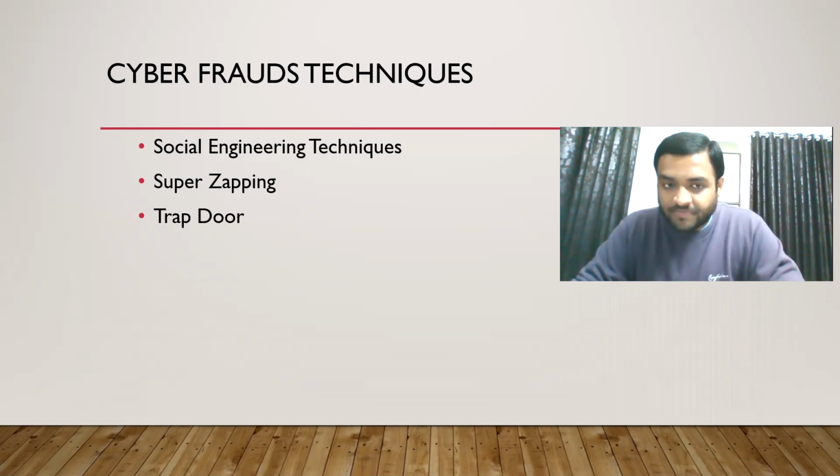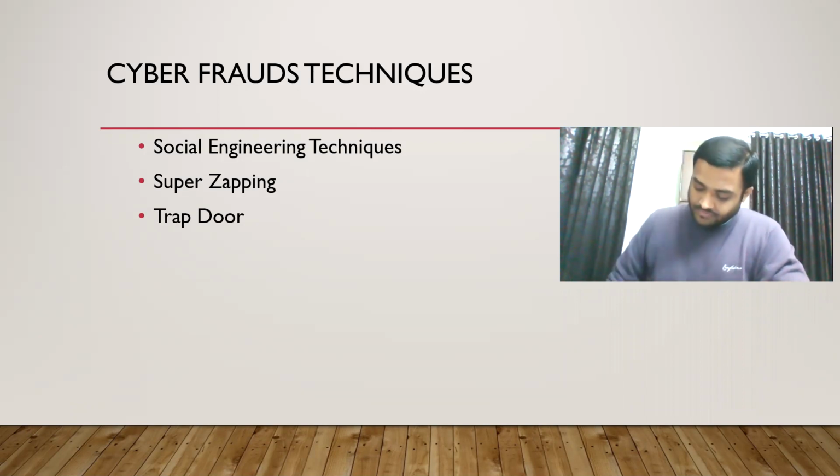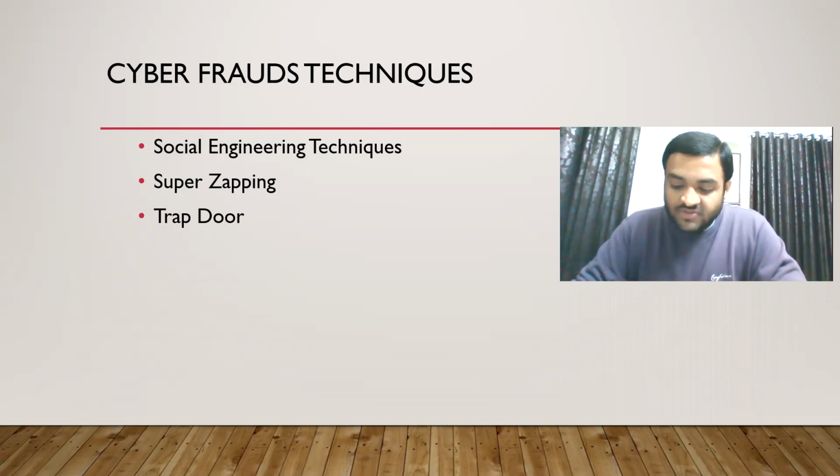Then super zapping. Okay, trapdoor we have already seen. What is super zapping now? Have you seen the movie Bahubali? In that movie, whatever his obstacle may be, he will jump through it and go straight, and a person was there. She was actually his mother. He didn't know at that moment, but he went there. Whatever obstacles were coming in between, he was just bypassing them. So that is what super zapping is.